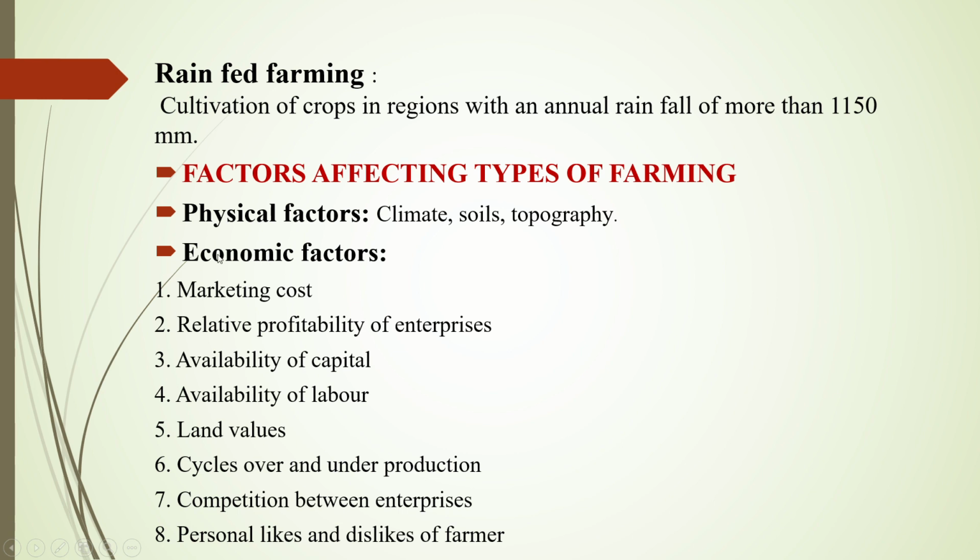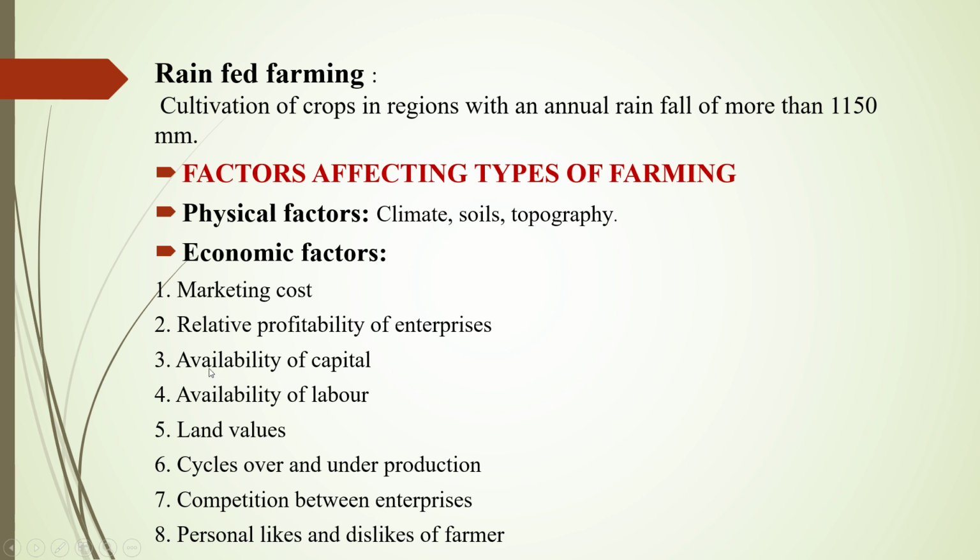Now we discuss the economic factors which affect the type of farming. What are the economic factors? First is marketing cost, the availability of marketing for our productions or commodities. The second is relative profitability of enterprises. If we select any type of farming system, first we must understand the profitability of the enterprises in combination with each other.